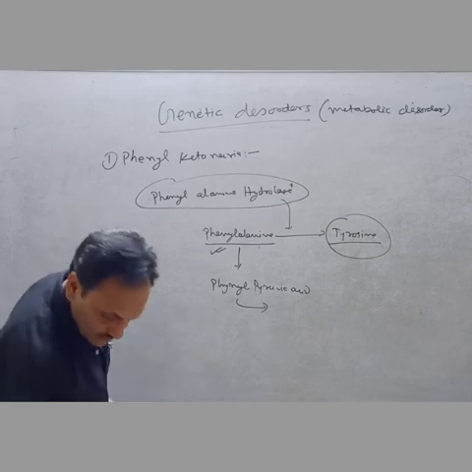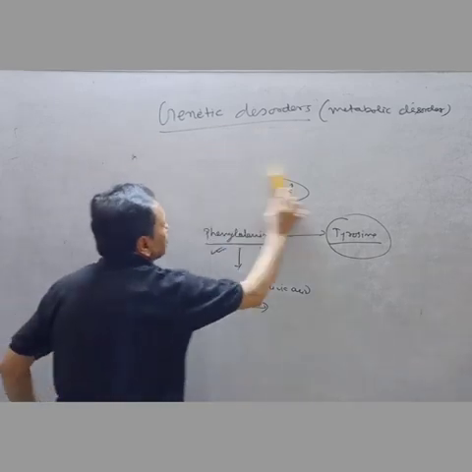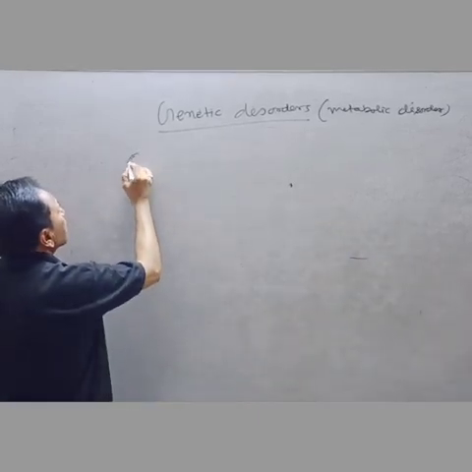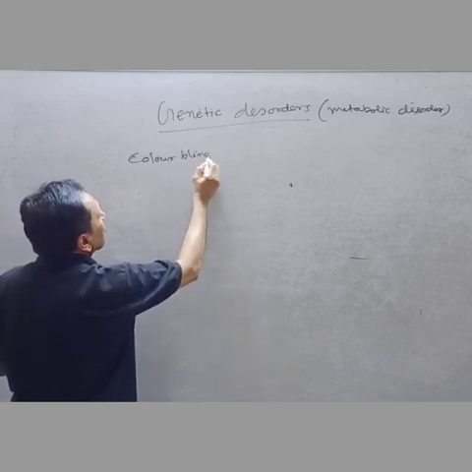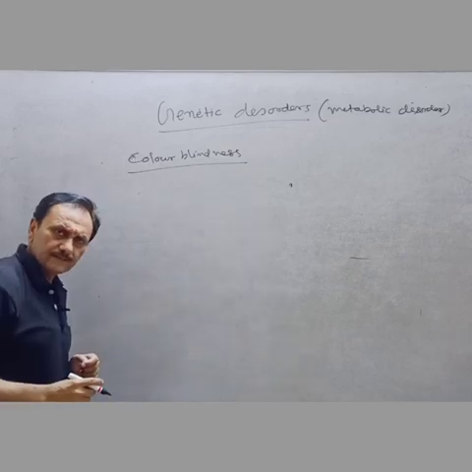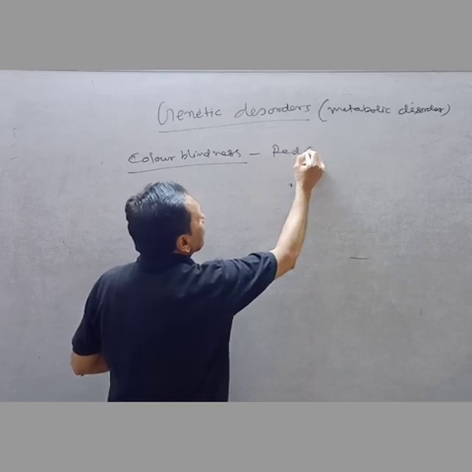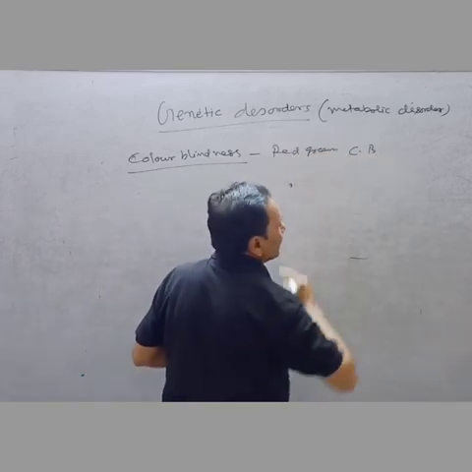The next disease we will discuss is called color blindness. It is also a genetic disorder, and generally it is red-green color blindness.